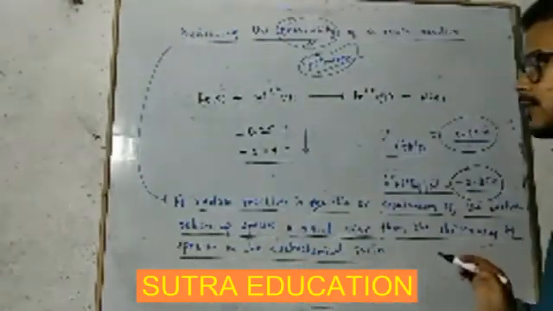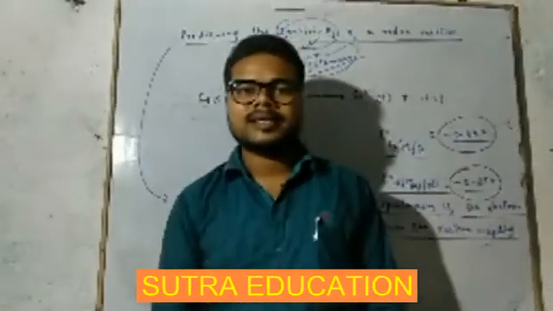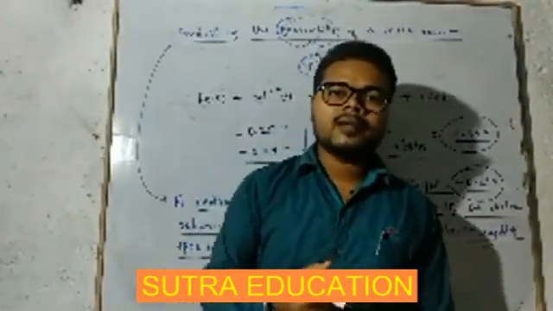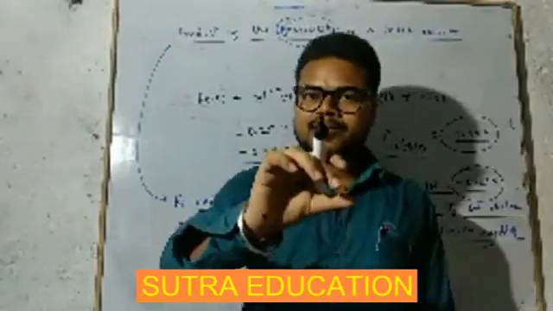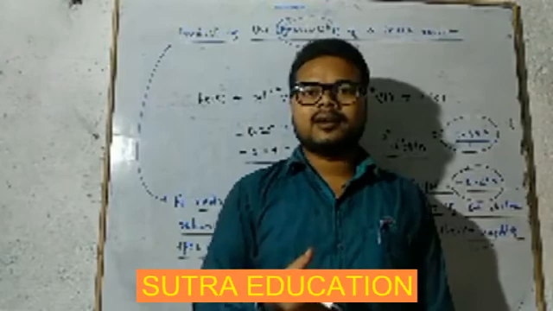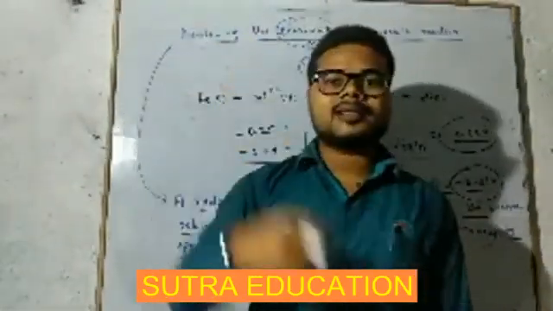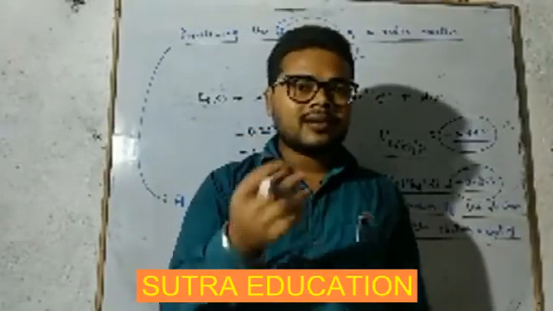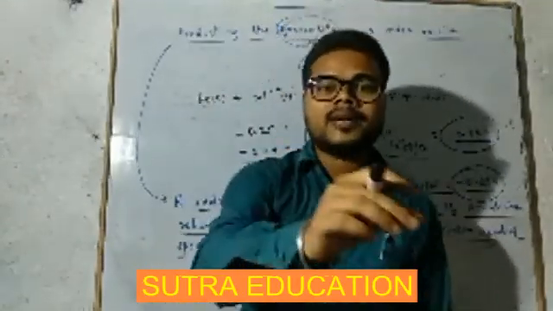Okay, now we can just predict whether our redox reaction is feasible or not. How? Simply we have to look for which one is the electron releasing species and which one is the electron accepting species, and we have to see whether in the electrochemical series the electron releasing species is placed lower than the electron accepting species or not.